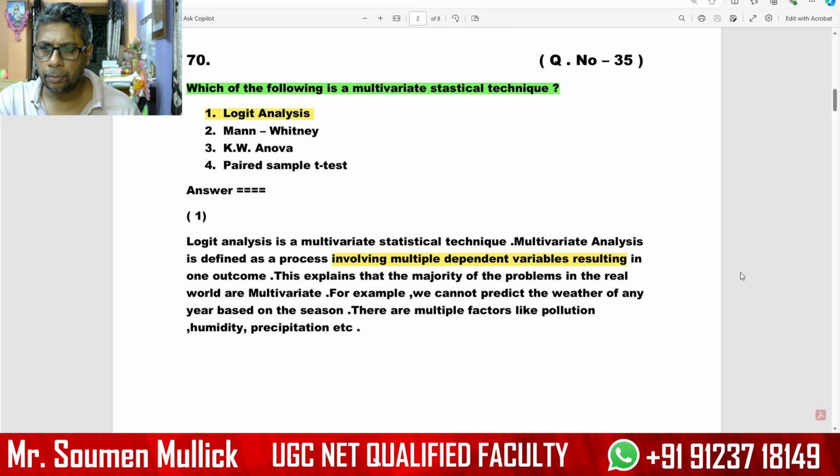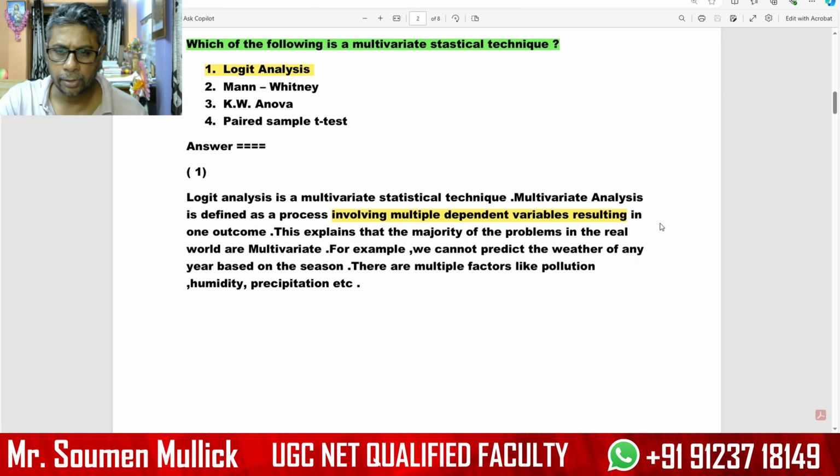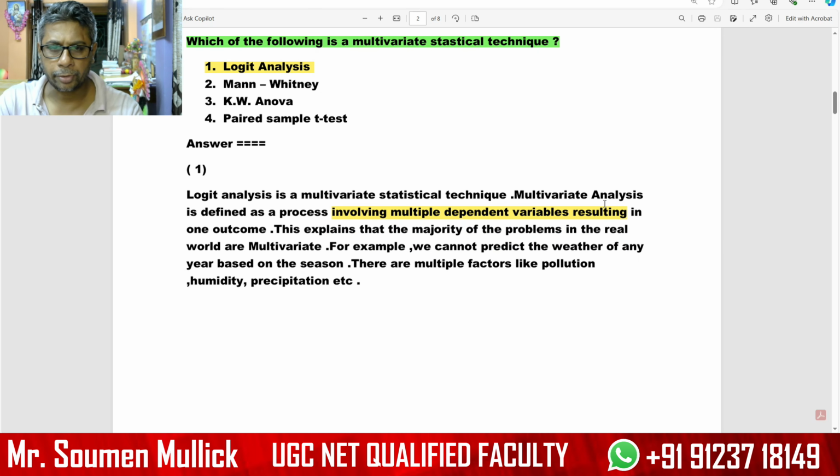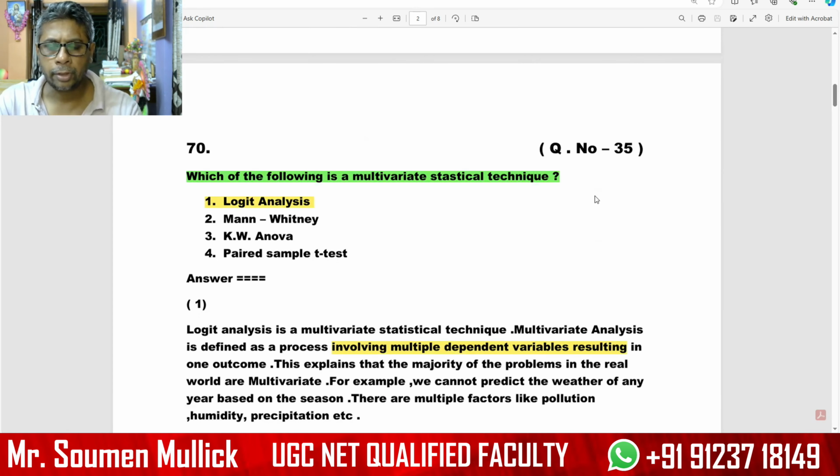So you have to remember this is multiple. For example, we cannot predict the weather of any year based on the season alone. There are multiple factors like pollution, humidity, precipitation, etc. So logit analysis is a multivariate statistical technique.